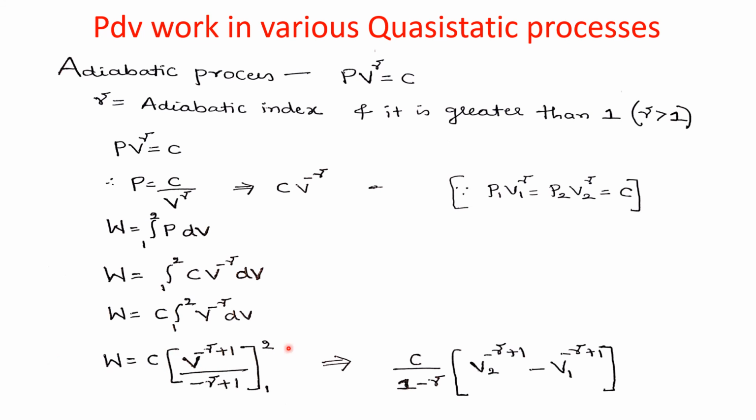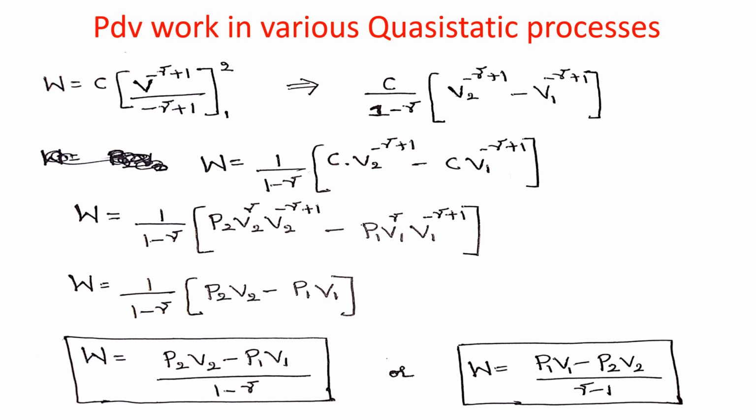So same procedure how we have applied for a polytropic process. So here this 1 minus gamma I will take outside, C divided by 1 minus gamma. So this will be V2 minus V1. So V2 to the power minus gamma plus 1 minus V1 to the power minus gamma plus 1. So now here the same procedure I have written here. See here, now this I will multiply here, C into V2 to the power minus gamma plus 1 minus C into V1 to the power minus gamma plus 1.